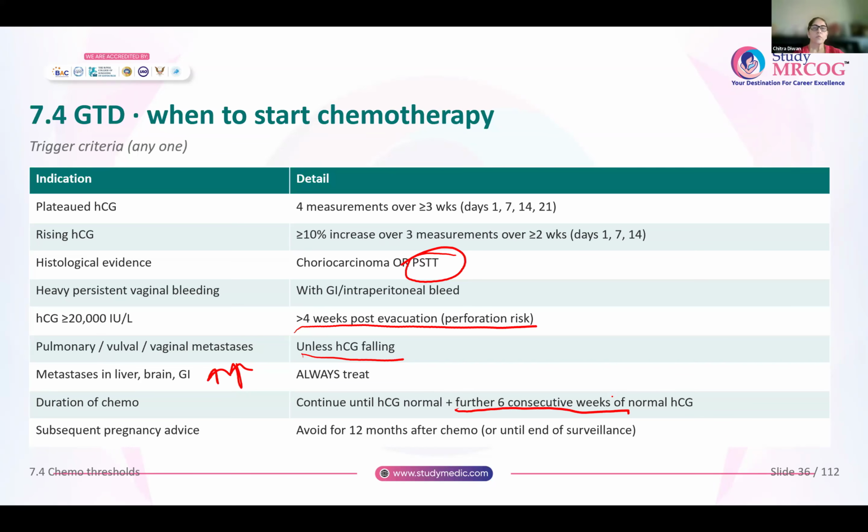chemotherapy. Okay, for any woman, 12 months after chemotherapy, she should avoid a pregnancy because of the risks of chemotherapy: stillbirth, or fetal growth restriction, or any anomalies that are seen in the fetus. For other women, those who do not require chemotherapy, they should be avoiding a pregnancy until the period of follow-up is finished. That means for women with a complete mole, they should be avoiding a pregnancy for at least 6 months after evacuation. For those who have a partial mole, at least till 2 HCG levels 4 weeks apart are normal. Okay.